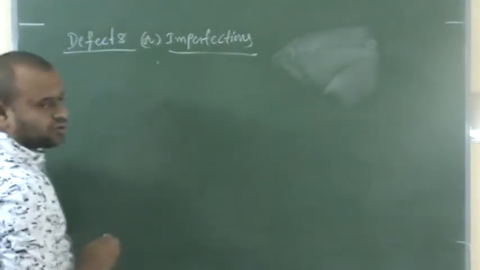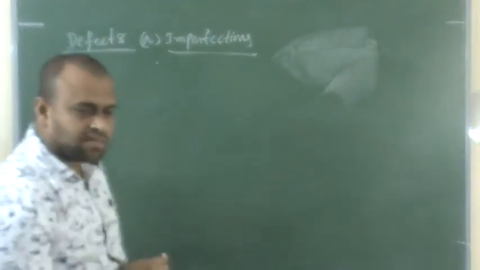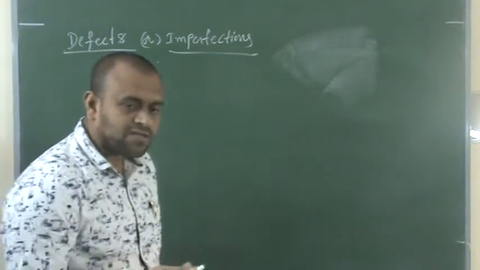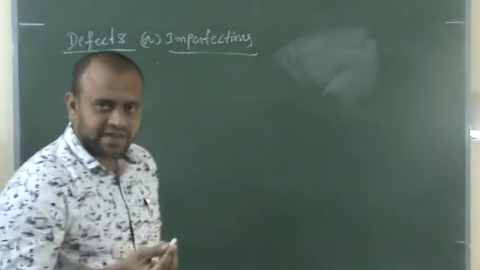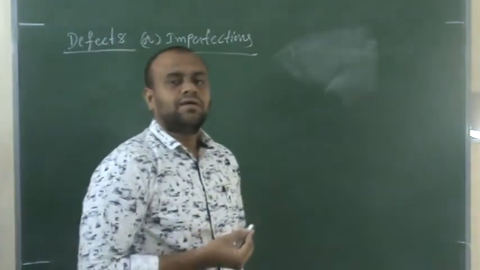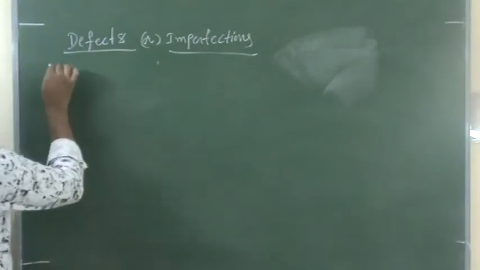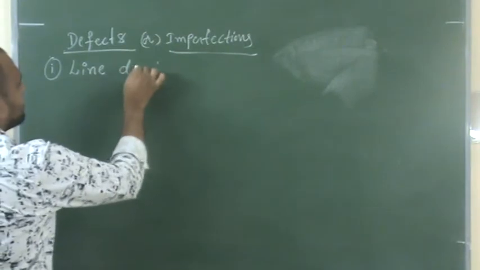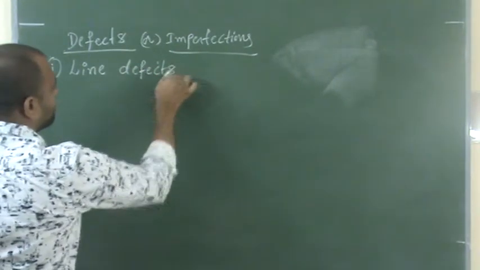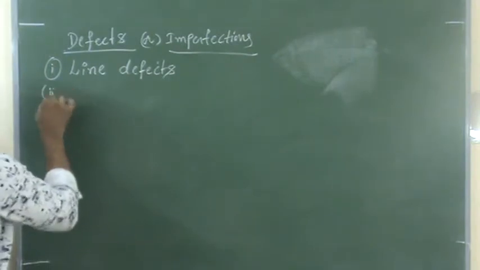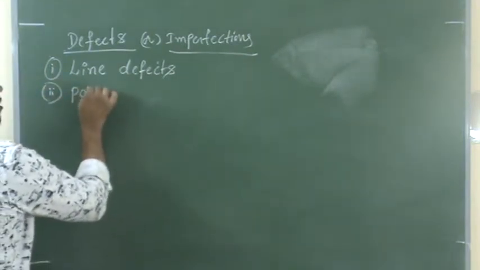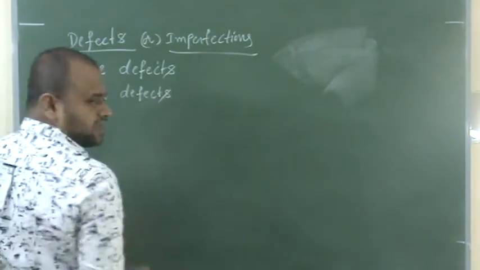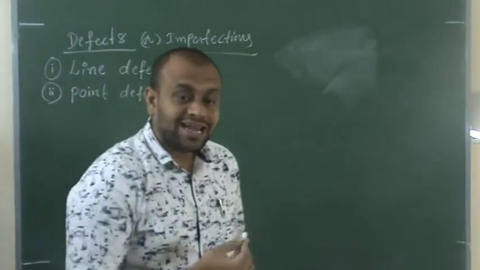There are mainly two types of defects. In solids we come across mainly how many kinds of defects? Basically two kinds of defects. What are those defects? Line defects and point defects. First one is line defects. Second one is point defects. Let's see what line defects are.